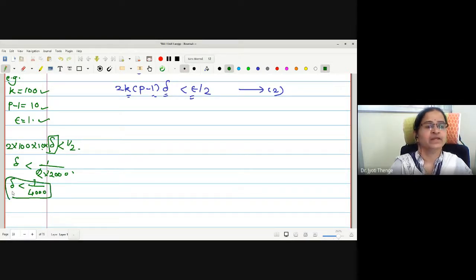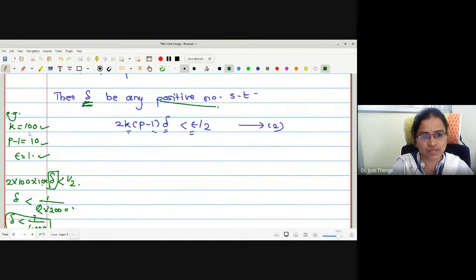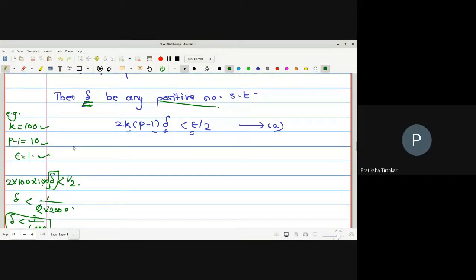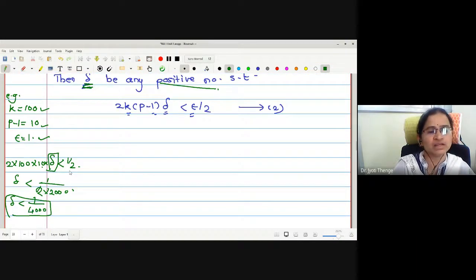Right now? Likewise, if you give any choice of k, p minus 1 and epsilon, can you find such a delta? For these given values, p minus 1 is equal to 9. No, I just gave the example 10. You can take 9. Okay, let us check.